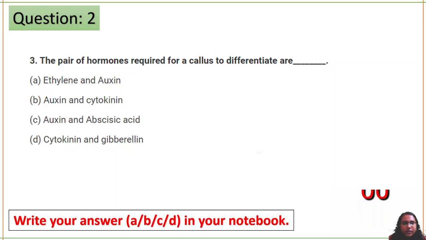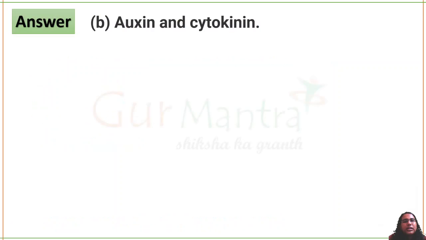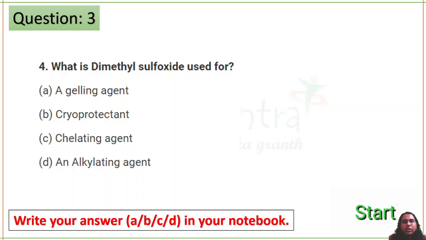Okay, so the correct answer for this question is auxin and cytokinin. Next question. What is DMSO? Just now we studied. You don't even have to think a lot. We just studied it now.